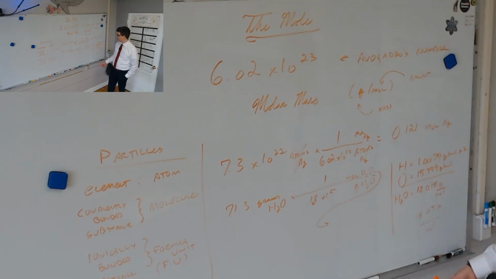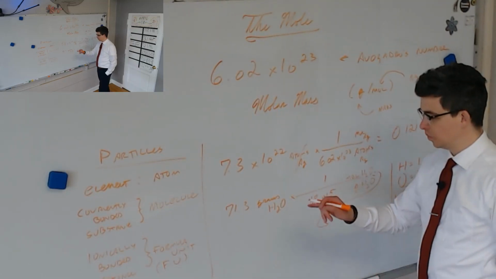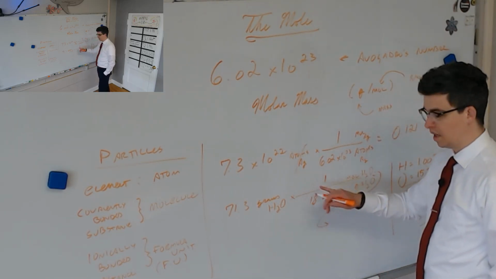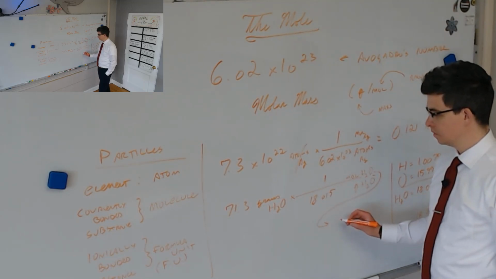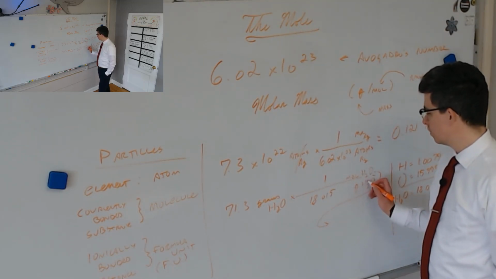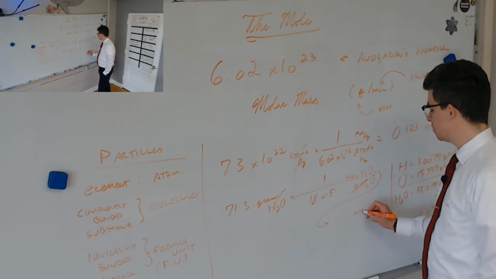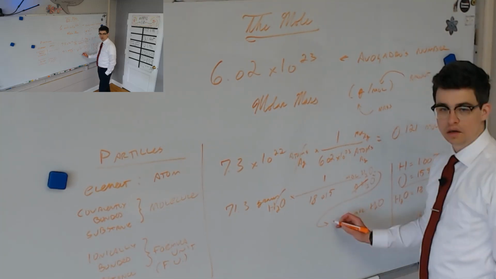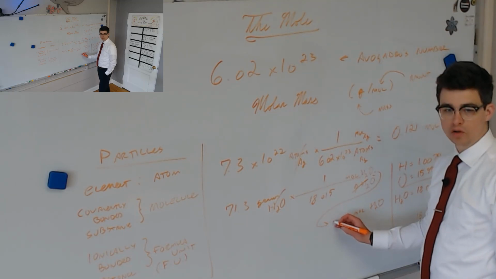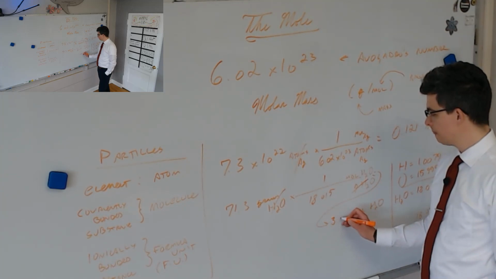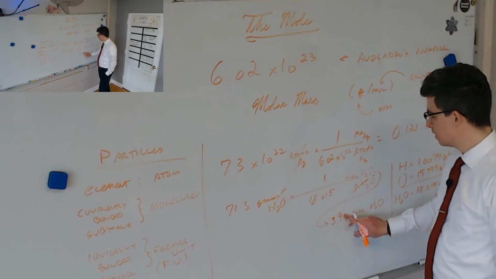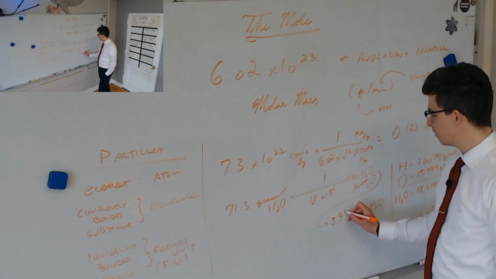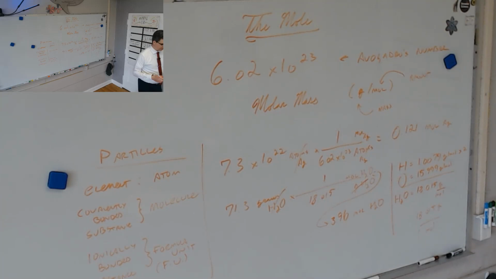So you'll remember that. Now, for the actual method we want to do, 71.3 times 1, still 71.3, divided by 18.015 is, well, what's our unit going to be first? Grams reduced to 1, we're left with moles of H2O. What's our number of moles? 3.96 moles of water.